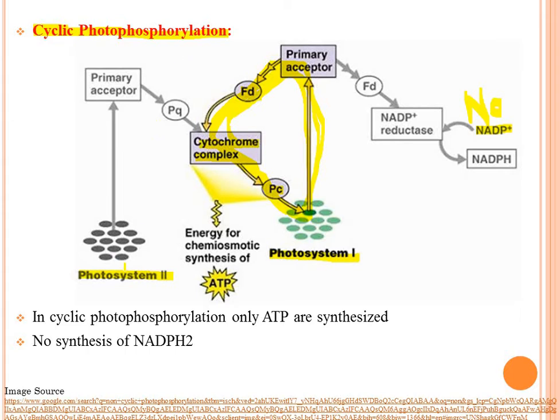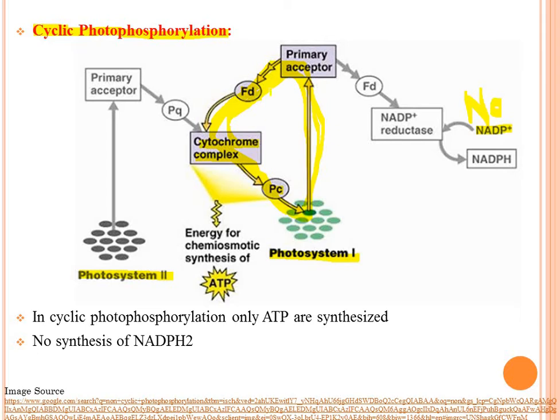Means photosystem II: when photolysis of water takes place, the electron is excited and accepted by the primary acceptor, then plastoquinone, then cytochrome b6f, then plastocyanin, then photosystem I, then ferredoxin, again to the cytochrome b6f, plastocyanin, photosystem I, and in this manner the electron rotates in a cyclic manner. Therefore it is known as cyclic photophosphorylation.